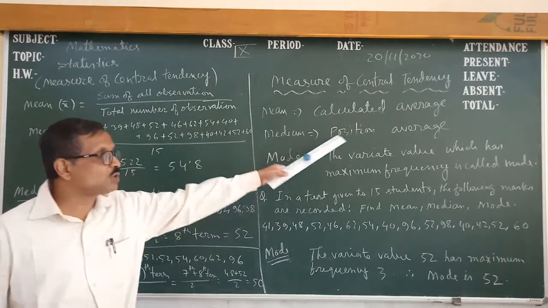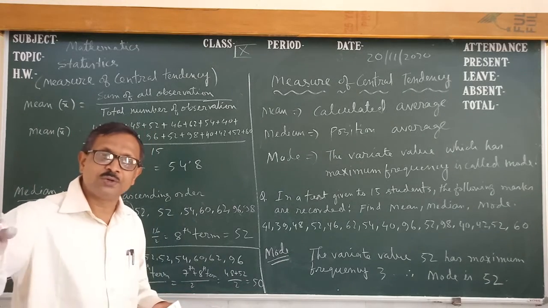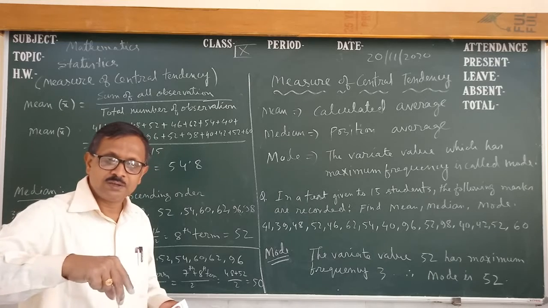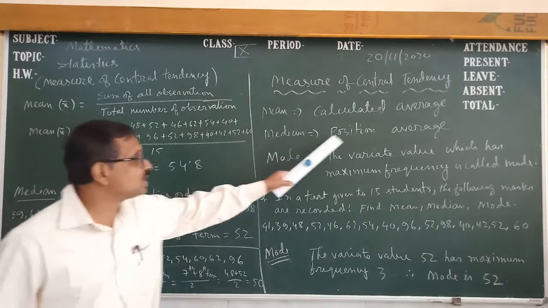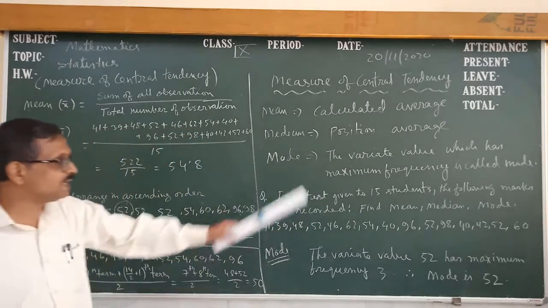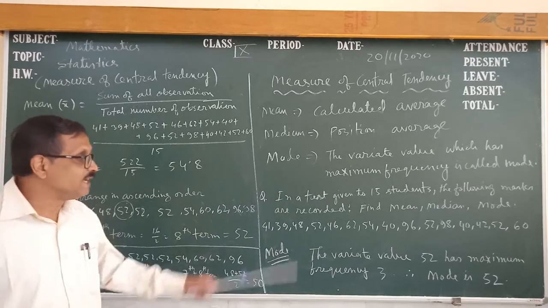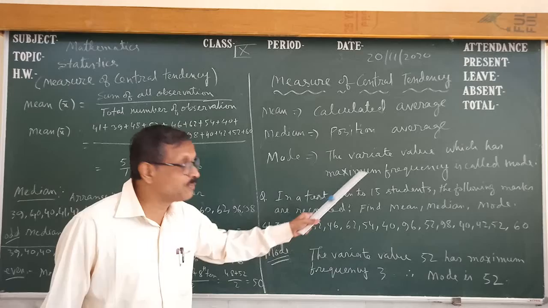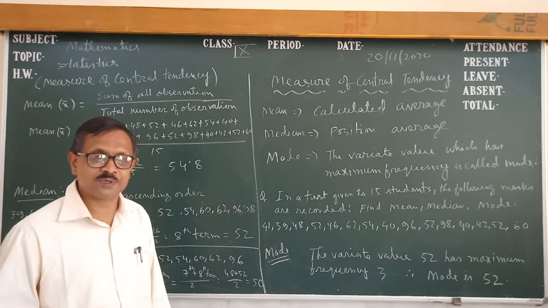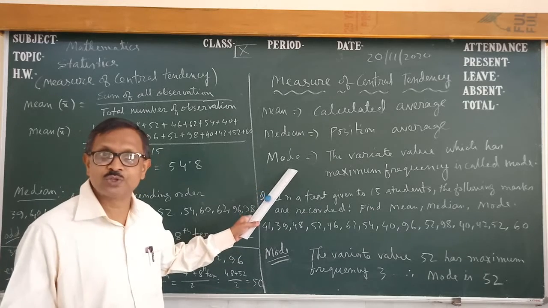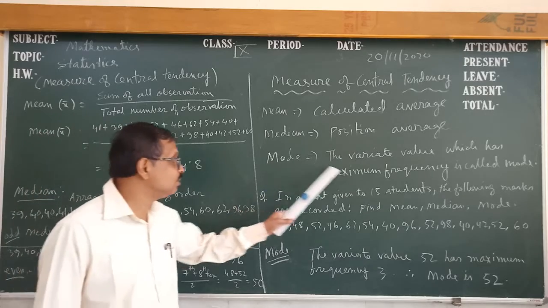Then median is called position average. If we arrange them in an order, either increasing or decreasing, the one in the middle position is called median. Median is called position average. And mode is the variate value which has maximum frequency, the observation which occurs the maximum number of times. That variate value is called mode. That frequency is not called mode, that variate value is called mode.